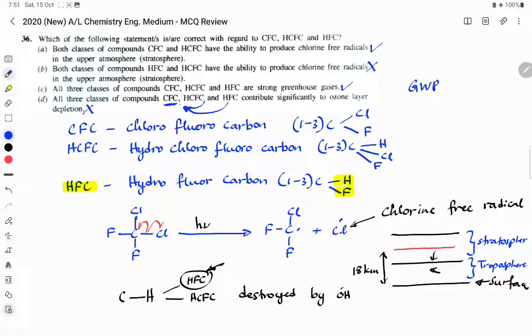HCFCs and HFCs do contribute to the ozone layer depletion, but in a less significant way, mainly by increasing the temperature and thus the rate of the ozone depletion reactions. That's all. So there are two statements that are correct, A and C. So the answer will be the fifth option. Let's move on to the next question.